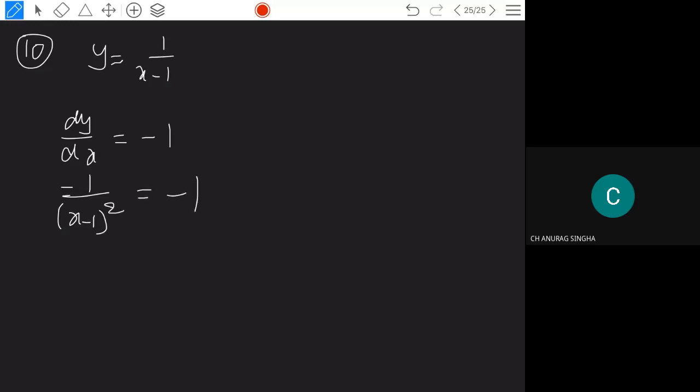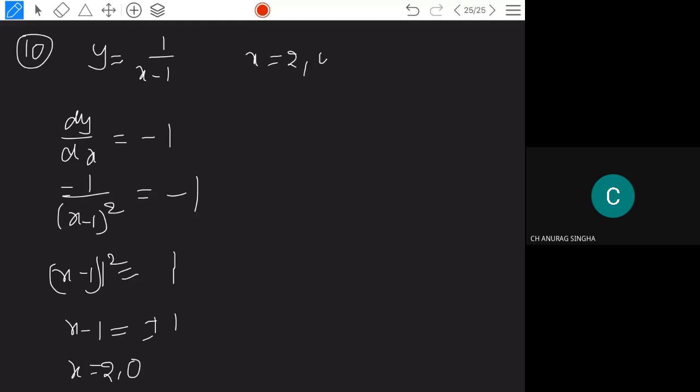So from this you get (x minus 1) whole square is equal to plus 1, and x minus 1 is equal to plus or minus 1. So x is equal to 2 or 0. x is equal to 2 means y is equal to 1. So the point is (2, 1).